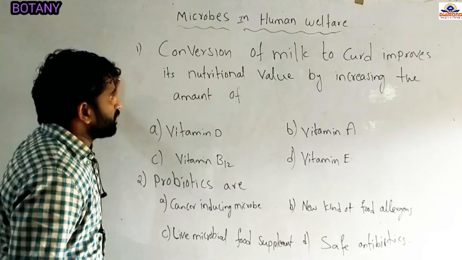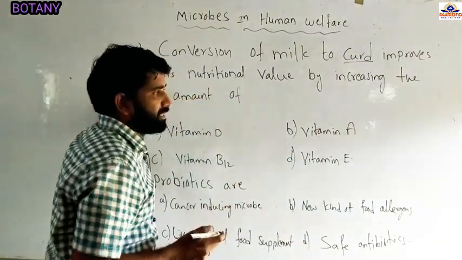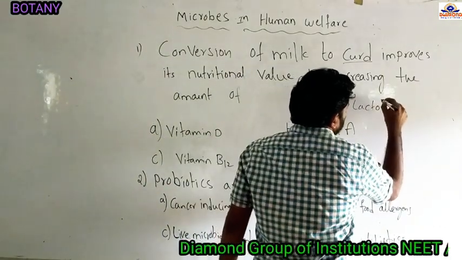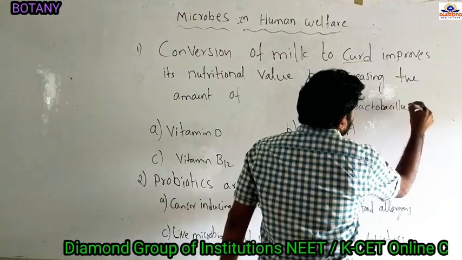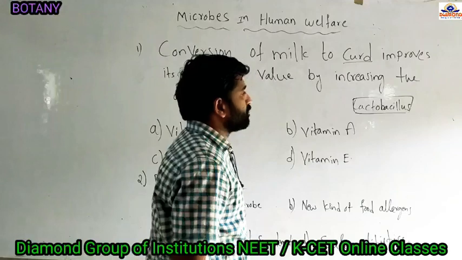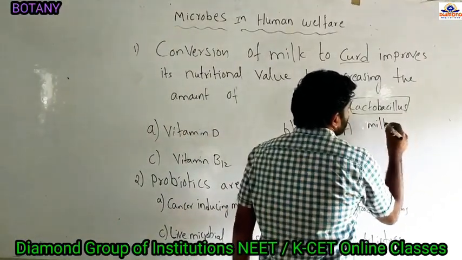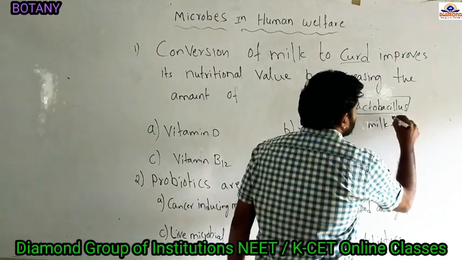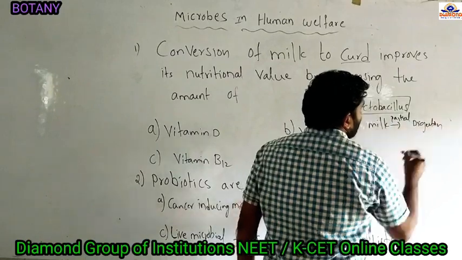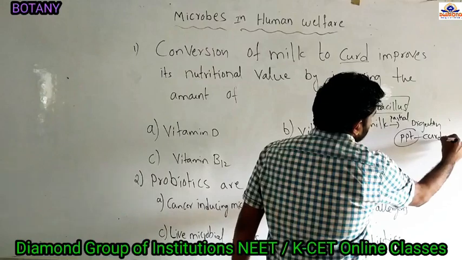For the production of curd from milk, we use a bacterium called Lactobacillus. By adding Lactobacillus bacteria to milk, the milk protein called casein undergoes partial digestion and forms a precipitate. That precipitate is what we call curd.